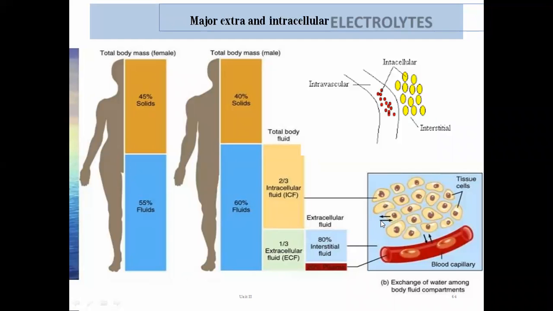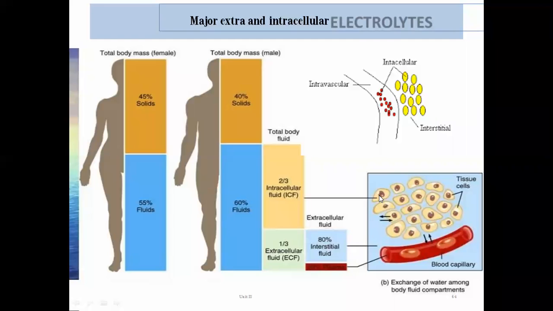Now, the fluid which is present inside the cell is known as intracellular fluid. It is present in the cytoplasm and constitutes about 45 to 50% of the body weight, and its volume in our body, or in a healthy person's body, is about 30 liters.